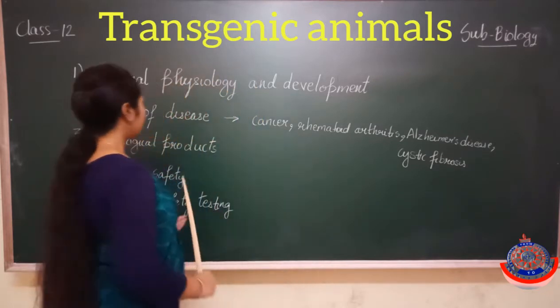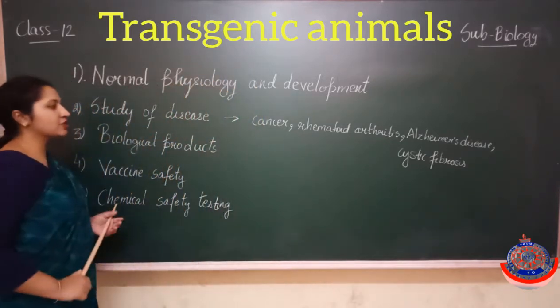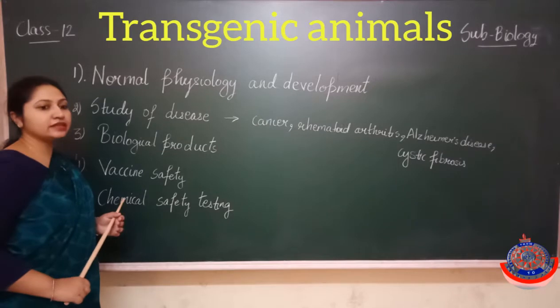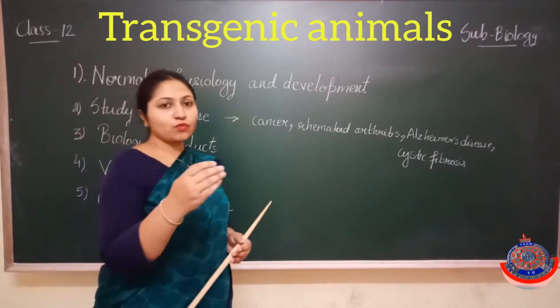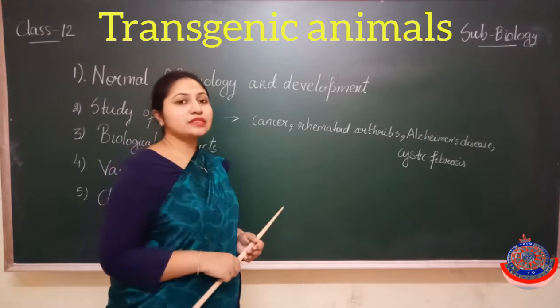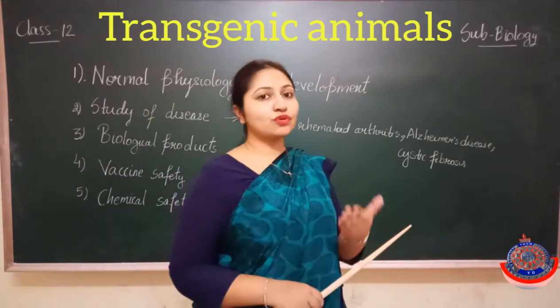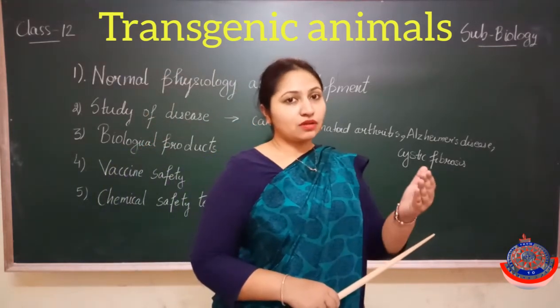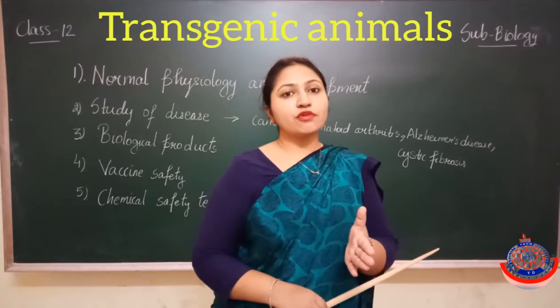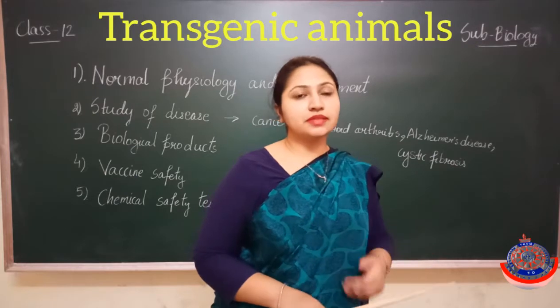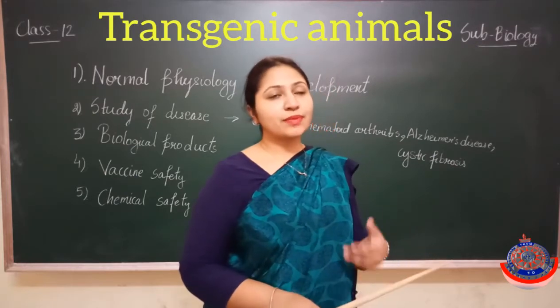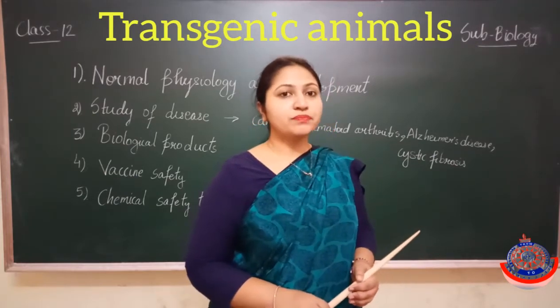Okay. Now next are the biological products, for obtaining the biological products. So what do biological products mean? If we want any product, the gene which is responsible for producing that product, we have to insert in the animals. Now I will explain some examples.